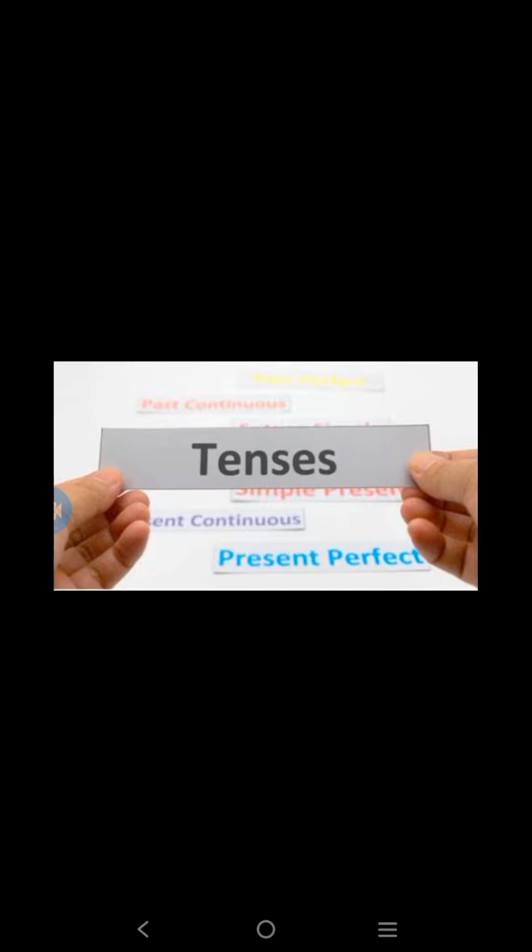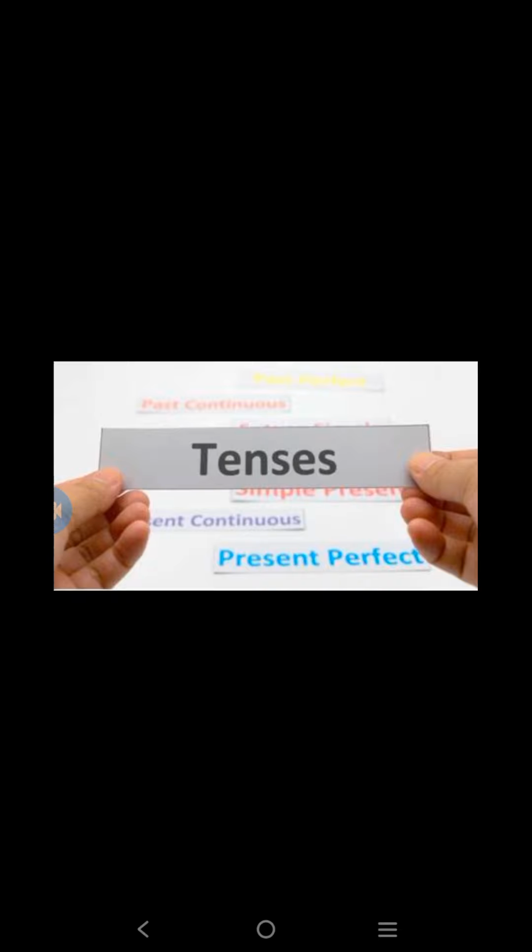So we understood this, and we have seen that the three tenses are further divided into four types. In present tense it is simple present, present continuous, present perfect, and present perfect continuous tense.